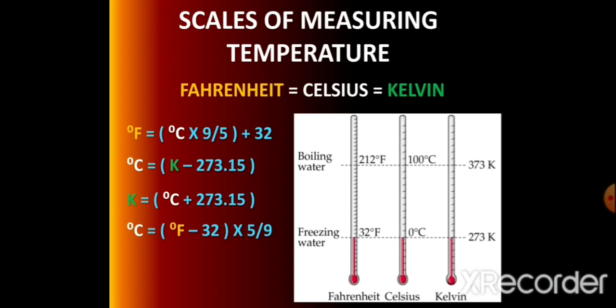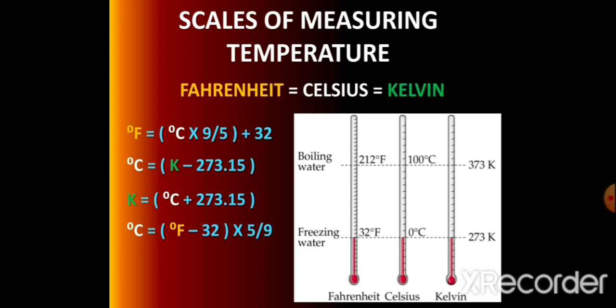Here on the right side, the diagram shows the symbolic representation of Kelvin, degree Celsius and Fahrenheit, and on the left side of this thermometer it is shown how these temperatures convert from one form to another, that is Fahrenheit to degree Celsius, Kelvin. These are the formulas we have to follow, then we are able to convert. The temperature is the same for all, but only the measuring scales, the methods of measuring, are different.